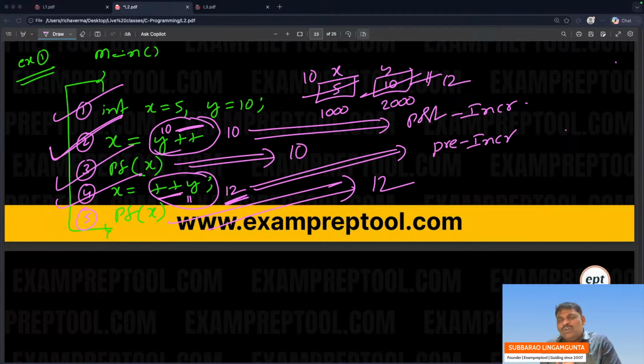I am getting only 65 marks. I am getting only 60 marks. I am not getting 65. I may not go to IIT. What mistake you done? Silly mistake, Reddy sir. What mistake is that? Actually, fifth line, there is a post incrementation. Fifth line itself I incremented. Actually, I have to increment in the sixth line.